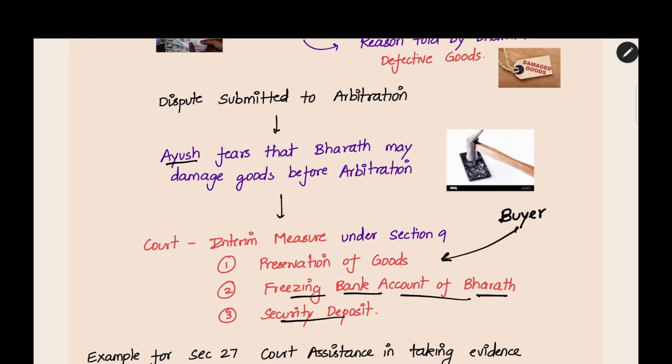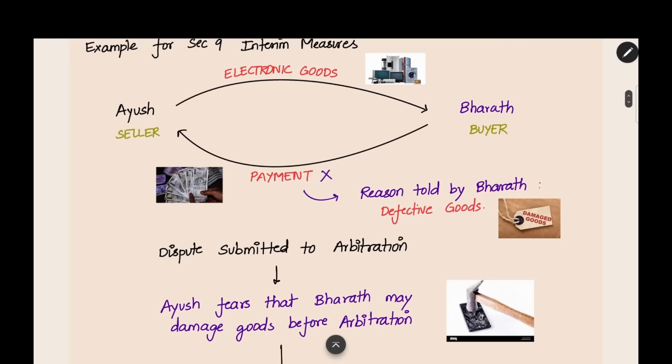And he can also request a security deposit. For example, if the payment due is rupees 50 lakhs and the dispute is submitted to arbitration, they can ask the buyer, Bharat, to make a deposit. He has to make a deposit of rupees 50 lakhs in the court. If the arbitration comes in favor of Ayush, the amount will go to the seller, Ayush. If the arbitration comes in favor of Bharat, the buyer, then the 50 lakh will be returned to the buyer. This is the case for interim measures.